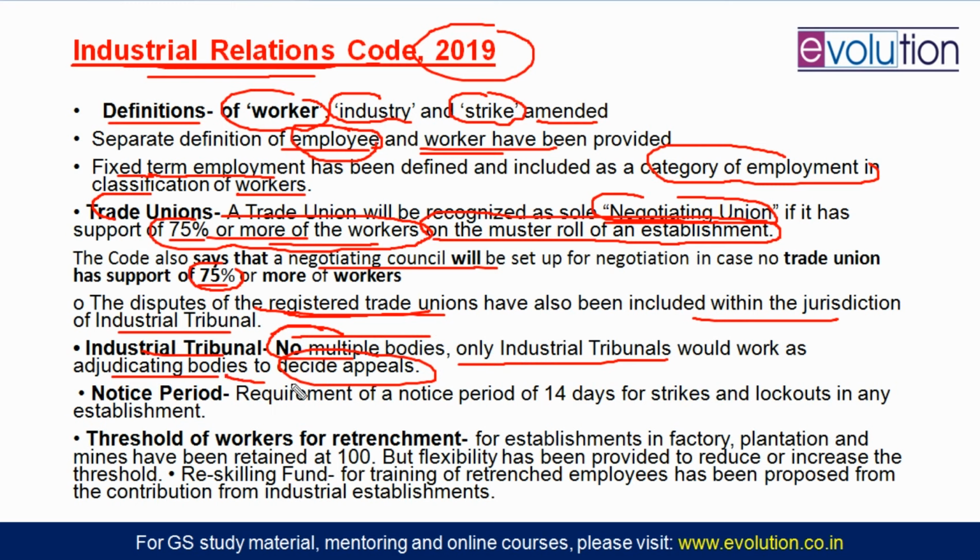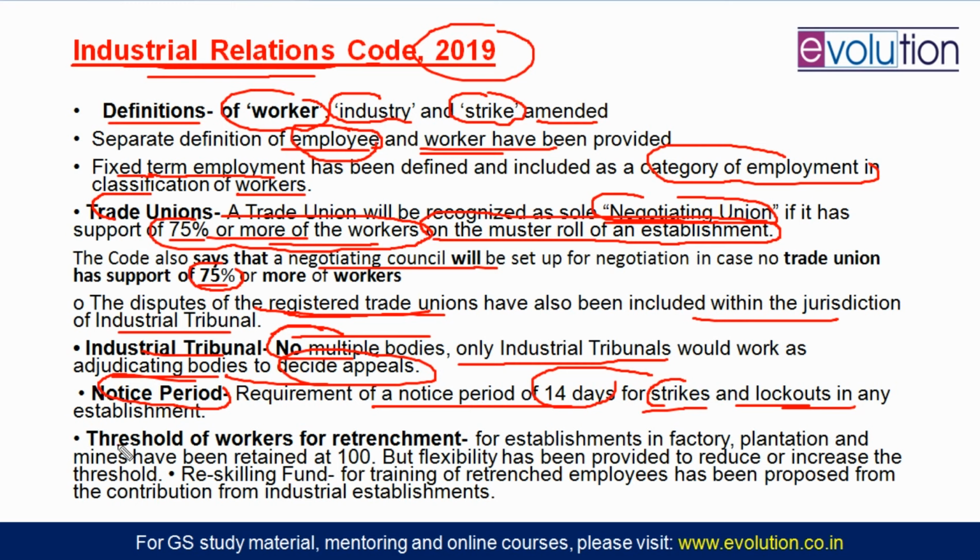will be responsible for hearing the appeals. So, ease of doing business, so we have to discourage lockouts and strikes in an establishment. What is the difference between a strike and a lockout? I told you in the last lecture. Companies will be required to provide a notice, and that notice period will be at least 14 days. So you have to provide a 14 day notice period before going for a strike or lockout in any establishment.